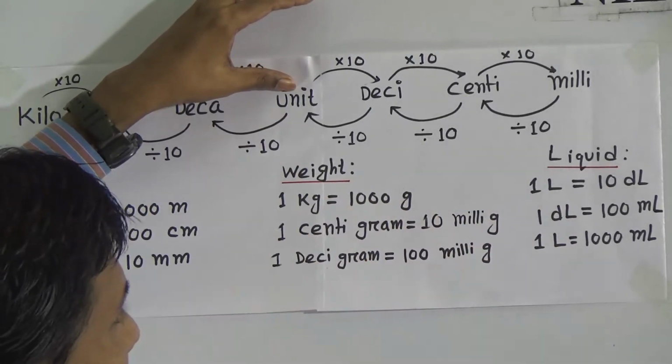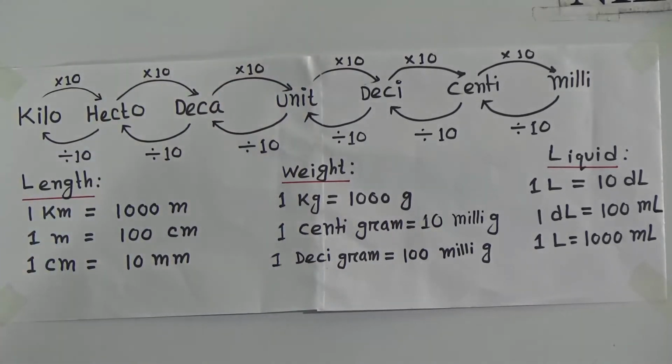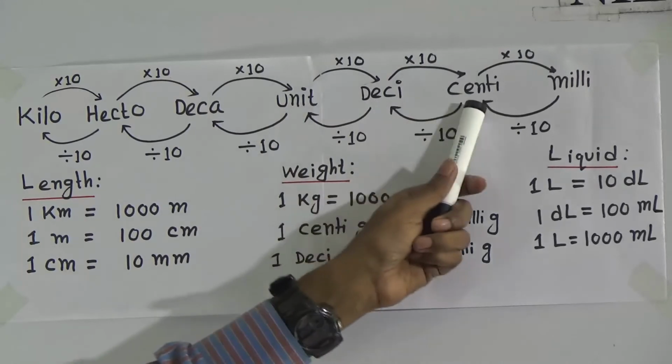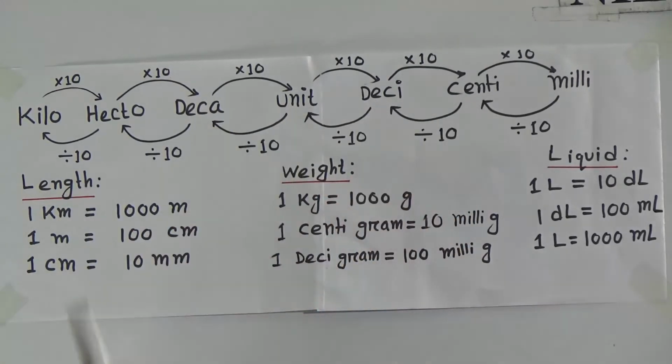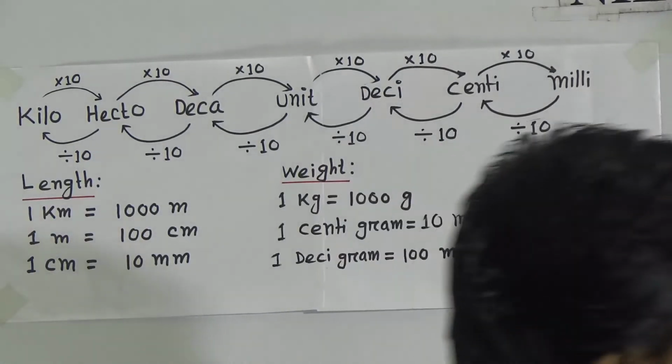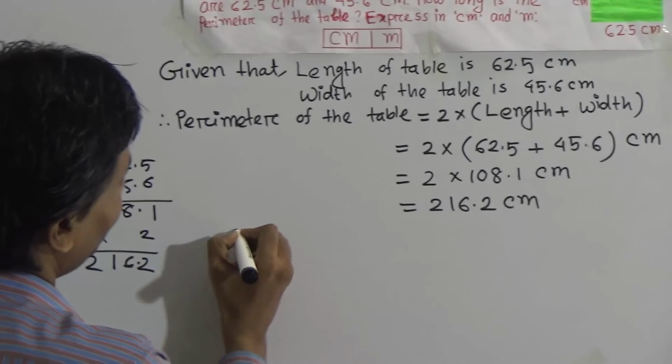That means 2 steps. That means 100. What is the relation between meter and centimeter? We say 100 centimeter equal to 1 meter. Now come to the point again. Look, we have got this is the centimeter.